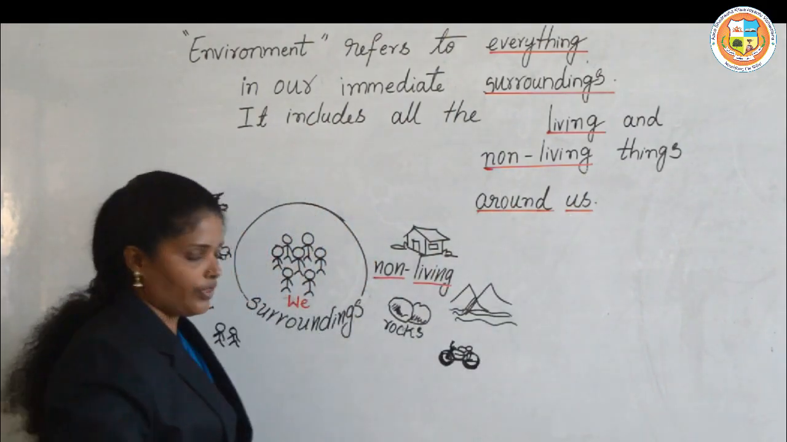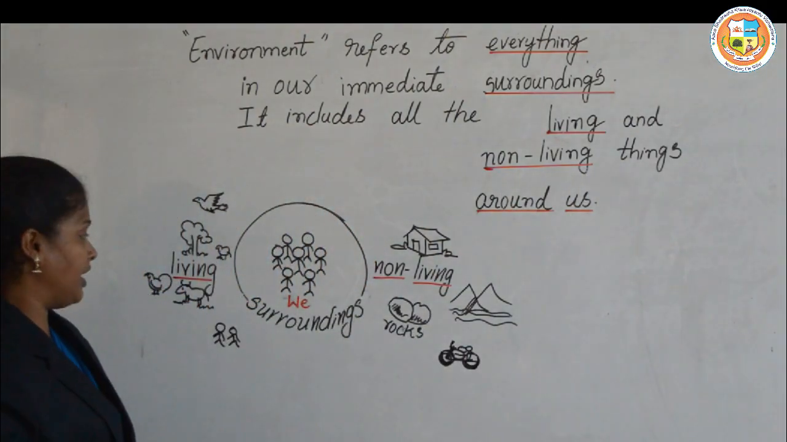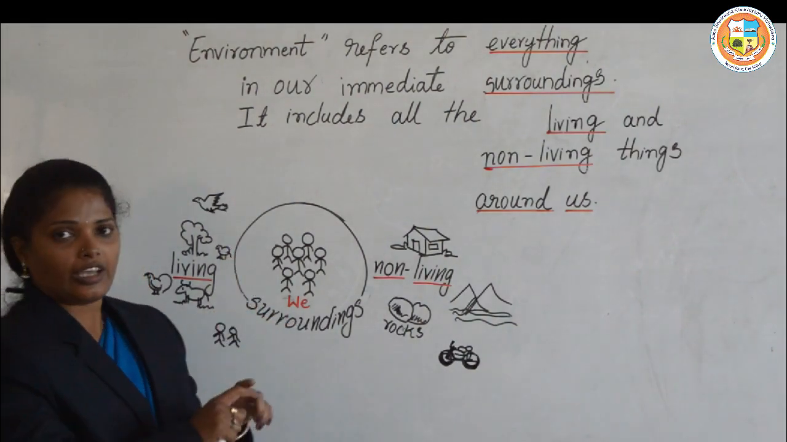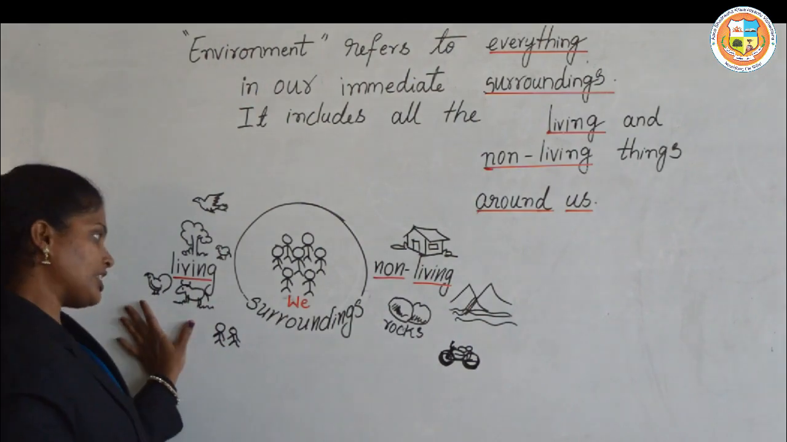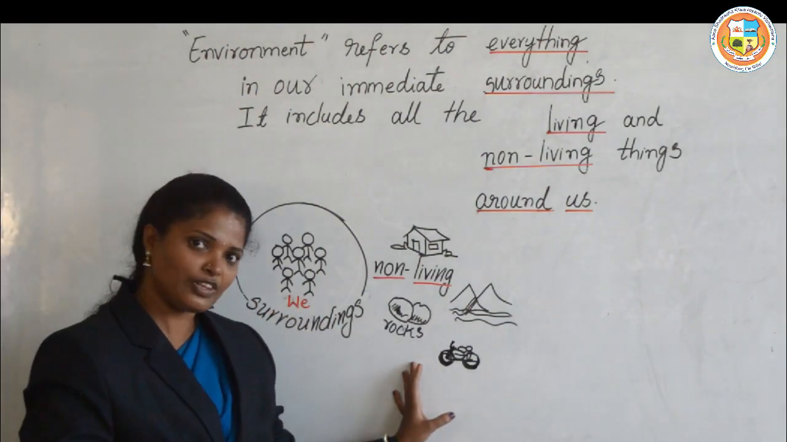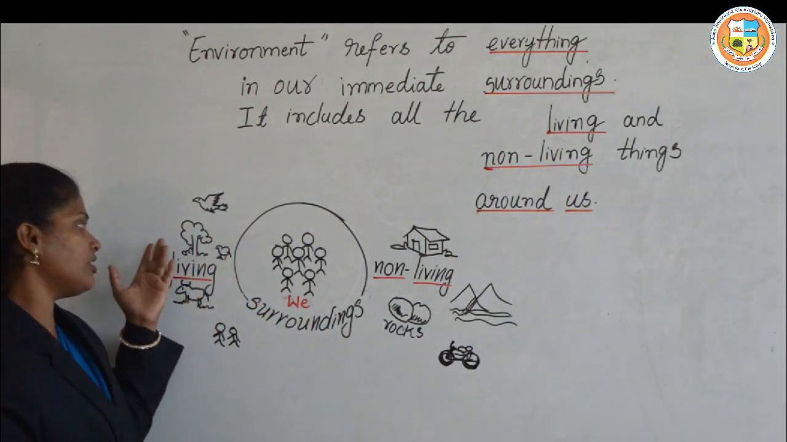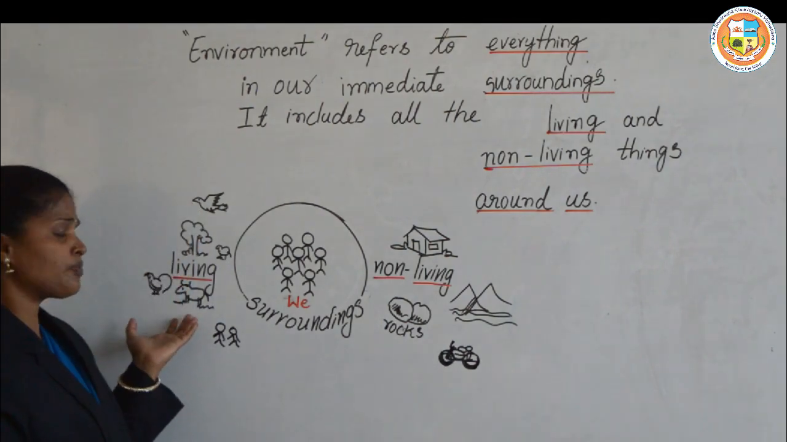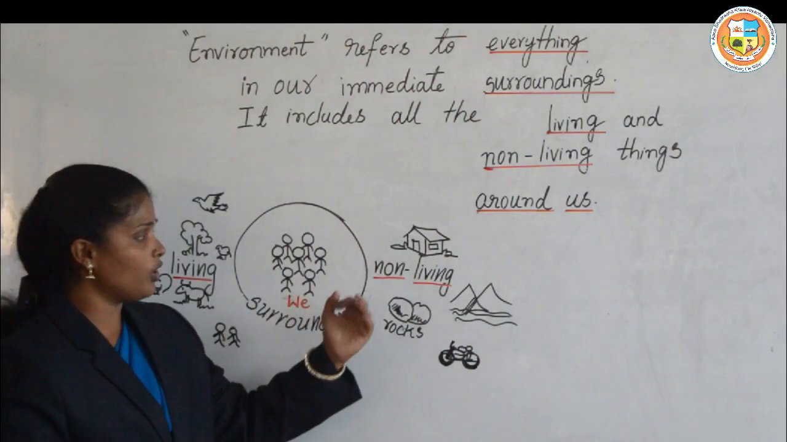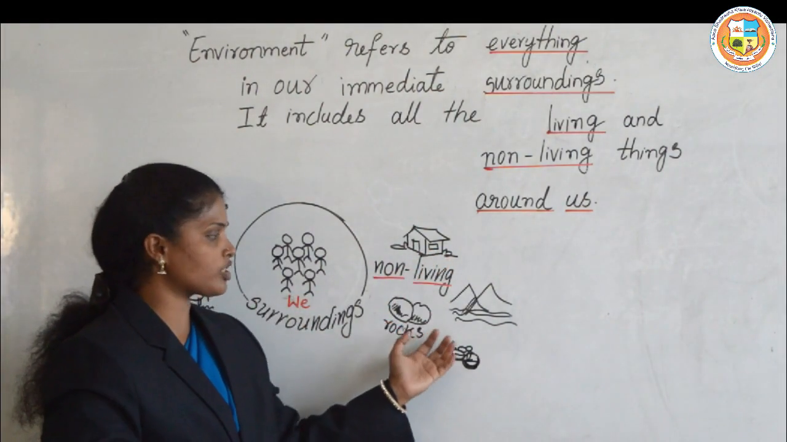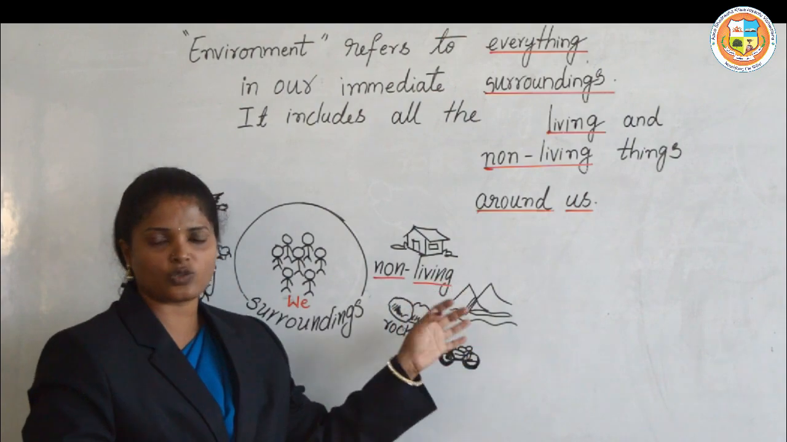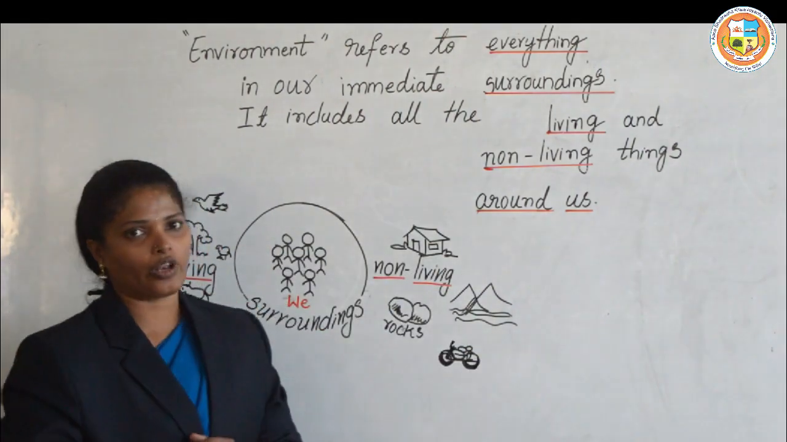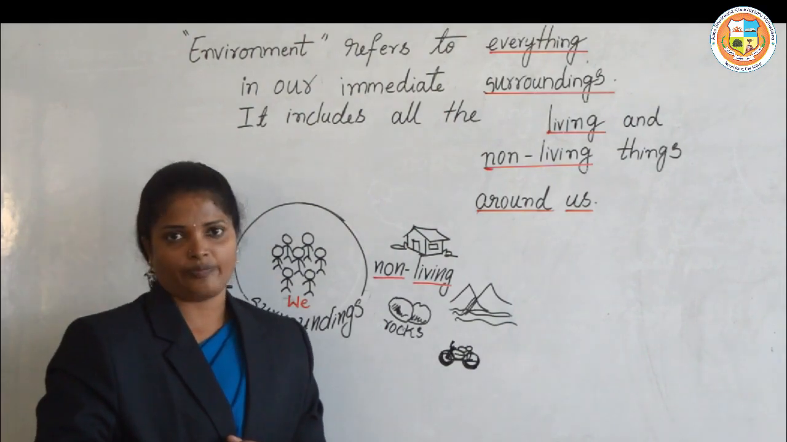Suppose think that these are we. Here in our surroundings there will be living things as well as non-living things. Living things like trees, plants, birds, animals, people, and non-living things like buildings, rocks, vehicles, mountains, plateaus, everything will be there. All these combined we call environment.